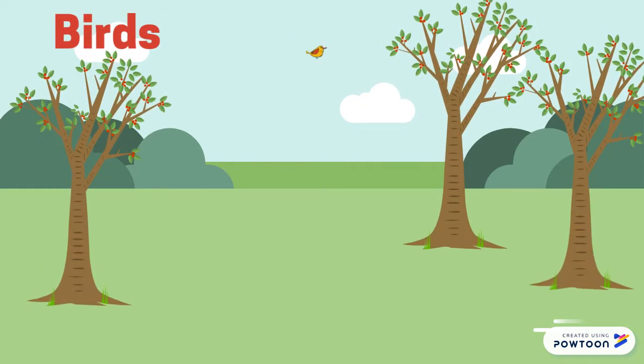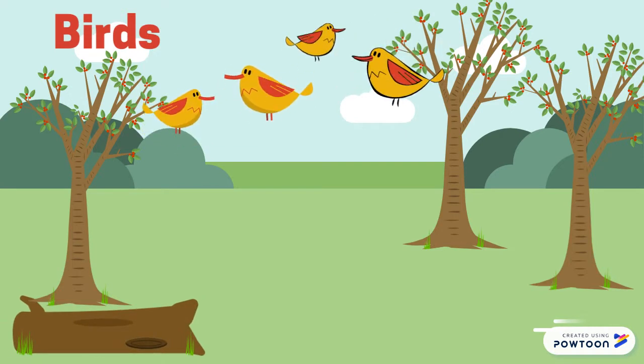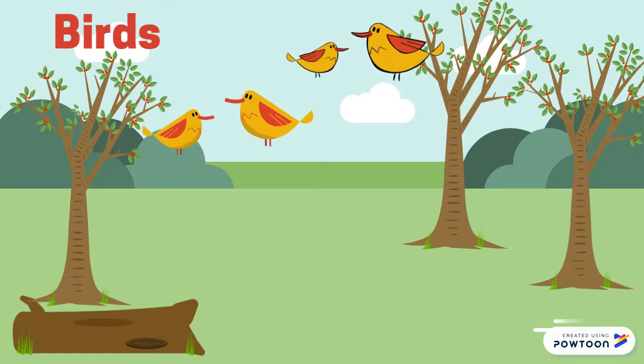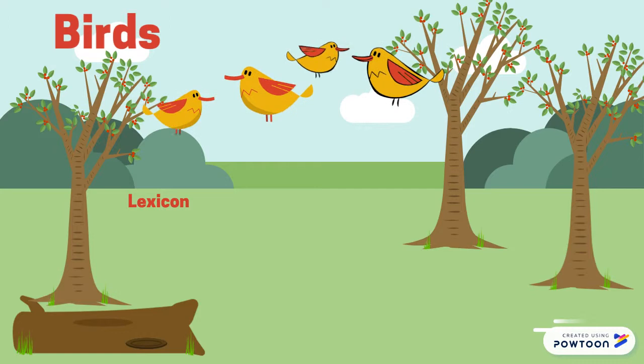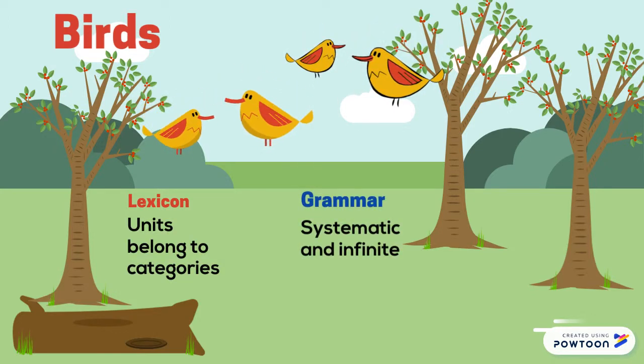Birds use various forms of song across bird species. Some appear to be learned, and some are innate. Some species use sequences of sounds. These sequences also appear to have internal structure that is specific to certain contexts. They have units that belong to categories, and their meanings are systematic and infinite.